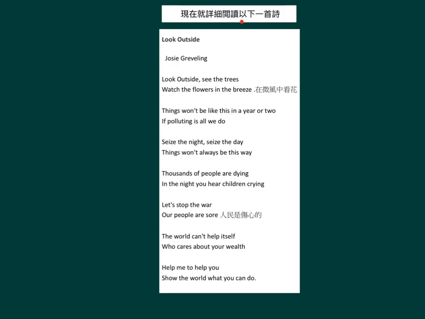現在就詳細閱讀以下一首詩 Look Outside by Josie Graveling. Look outside, see the trees. Watch the flowers in the breeze. Things won't be like this in a year or two if polluting's what we do. Seize the light, seize the day. Things won't always be this way. Thousands of people are dying. In the night you hear children crying. Let's stop the war. Our people are sore. The world can't help itself. Who cares about your wealth? Help me to help you. Show the world what you can do.